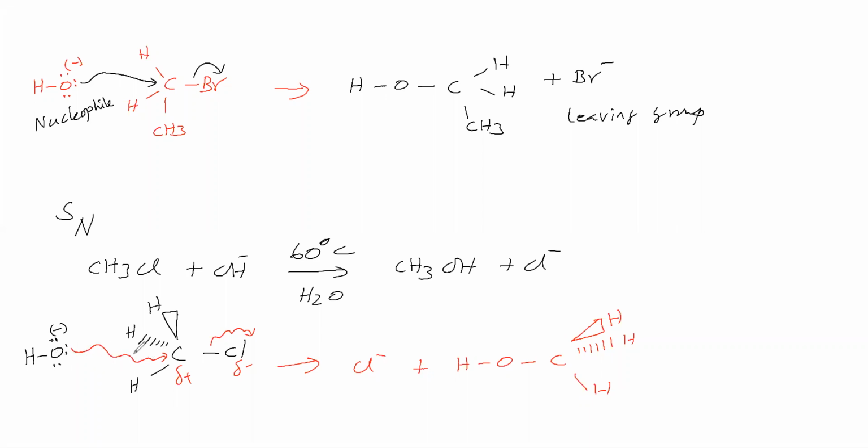When oxygen is making a bond, what will happen regarding this? This bond is migrating towards Cl. When oxygen is making a bond continuously, this bond is continuously moving towards Cl. That means bond formation and bond breaking both take place continuously and simultaneously to the same extent. Okay. Therefore, what will happen?